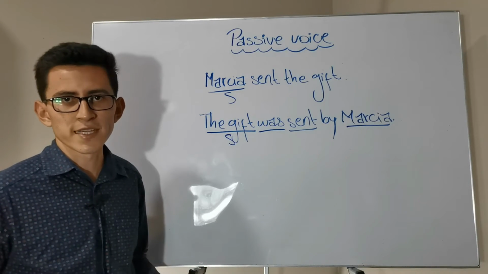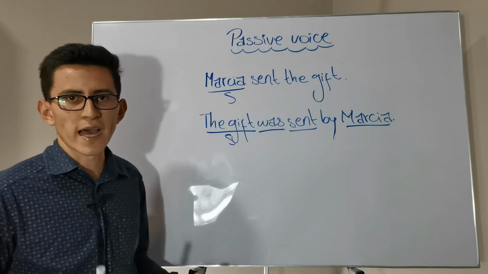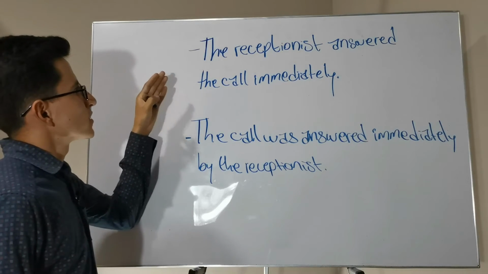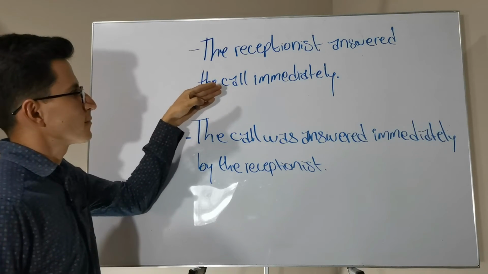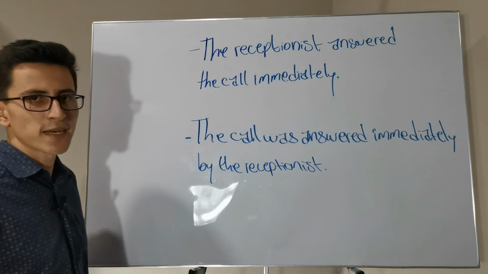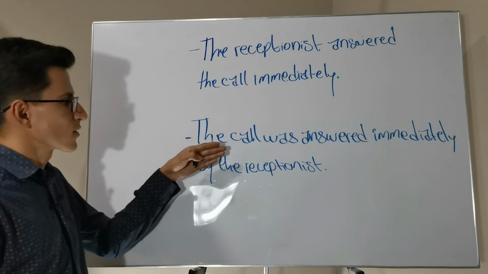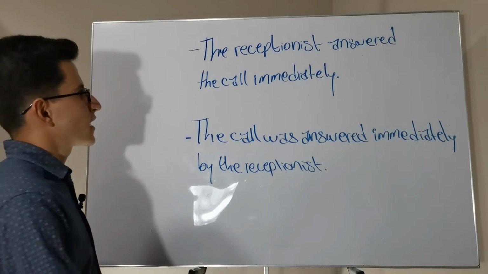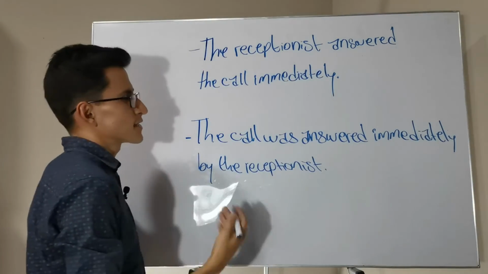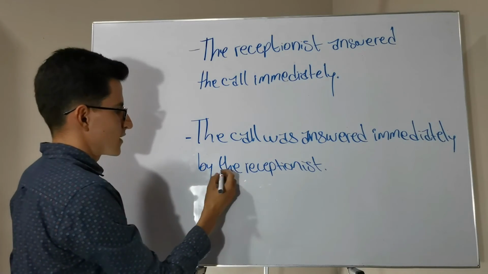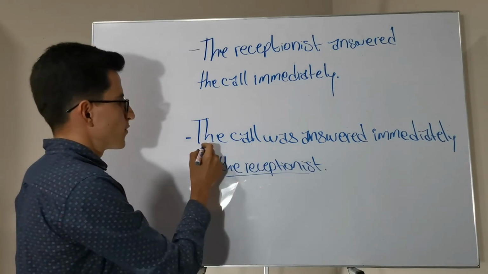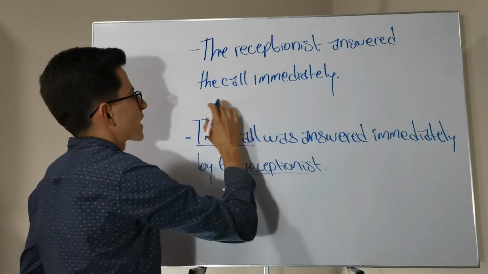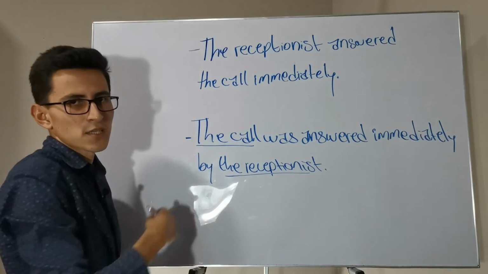Let's look at some other examples, and we will contrast active and passive voice. Here we have an example of active voice. The receptionist answered the call immediately. And here we have an example of passive voice. The call was answered immediately by the receptionist. As you can see, here we have the receptionist as the subject. And here we have moved it to the end. And we moved the call to the subject position. Remember that here the call was at the object position.